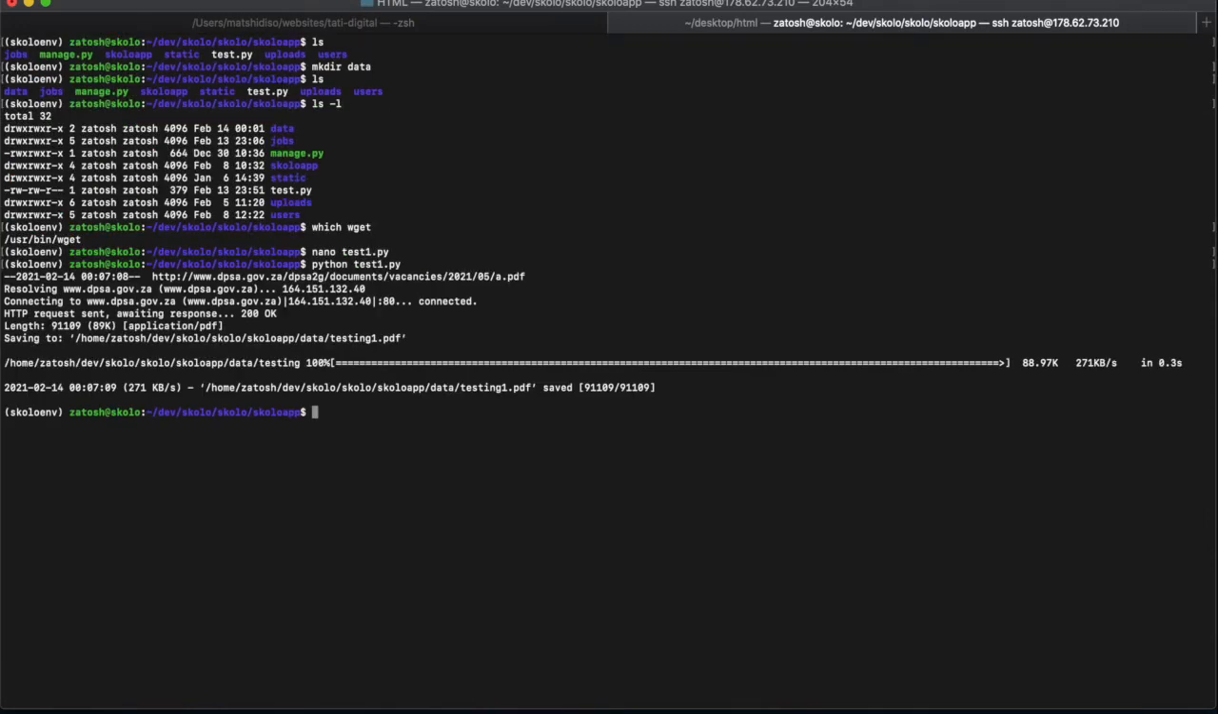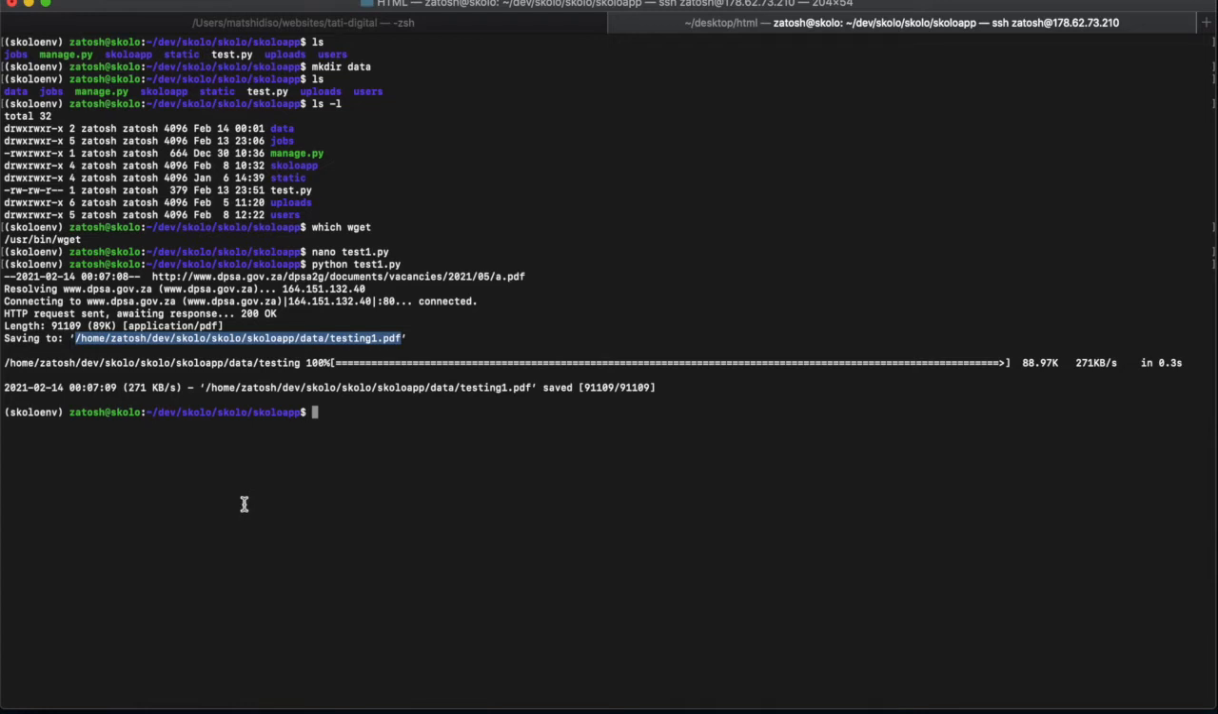All right, so let's see what's happening here. So it's resolving the host, connecting, it's connected, HTTP request 200 OK, which means it found the website, it got that document, and it's 989 kilobytes big. It's saving that document into testing1.pdf, and it's going through saving that whole thing. So hopefully everything went well.